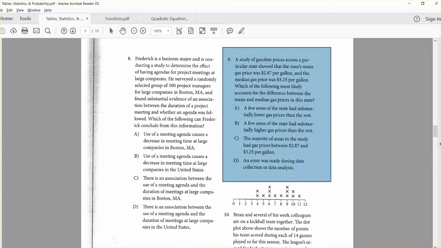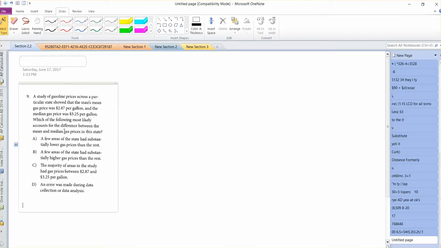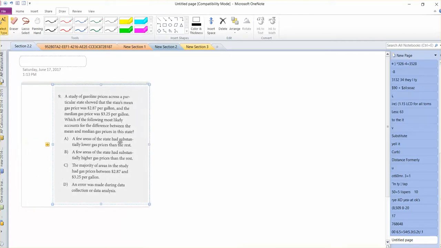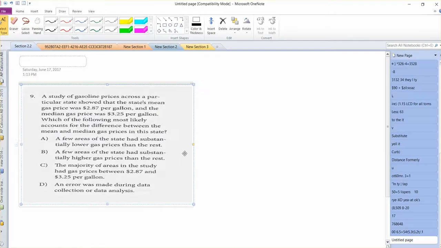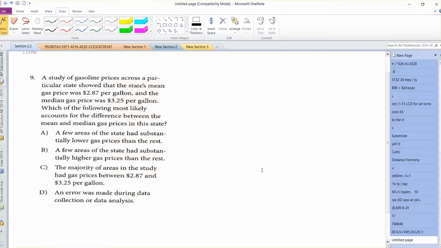Take a look at number 9 here. A study of gasoline prices across a particular state showed that the state's mean gas price was $2.87 per gallon. The median gas price is $3.25 per gallon. Which one most likely accounts for the difference between the mean and the median gas price in the state? So clearly, these are pretty different. Median is the middle number, mean is the actual average.